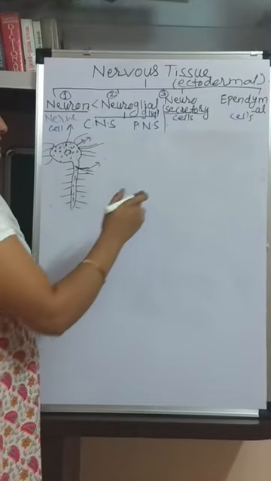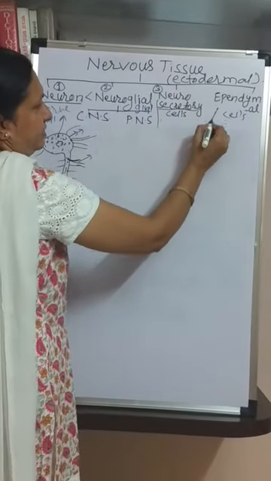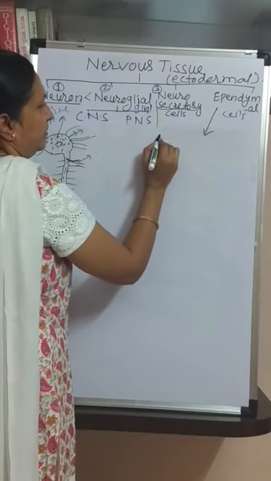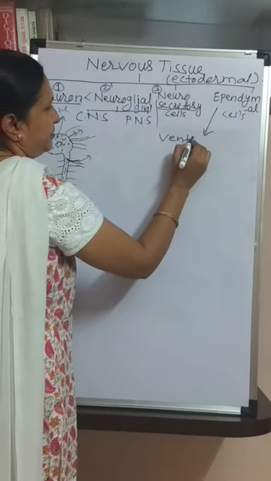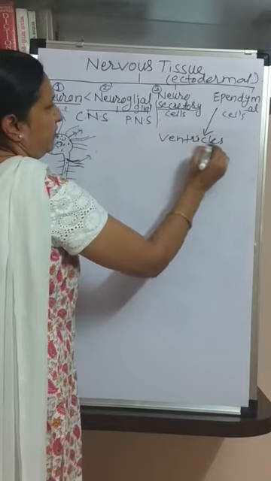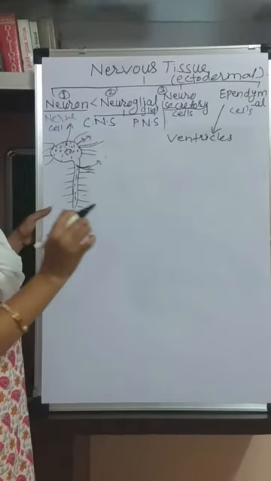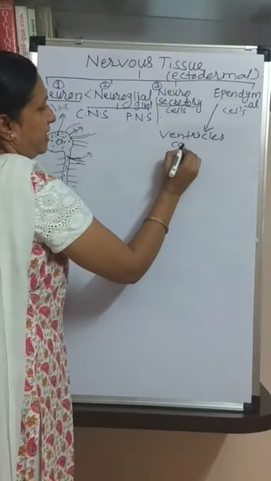These ependymal cells are particularly present in the ventricles of the brain. Ventricles means the cavities. Ventricles are cavities.